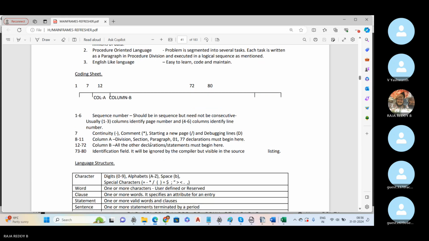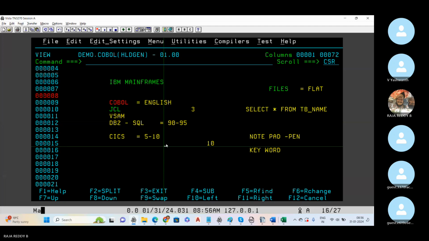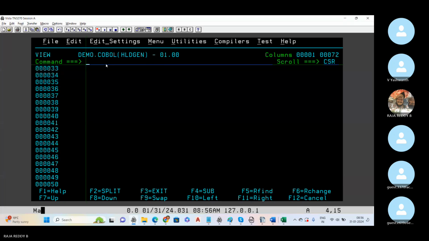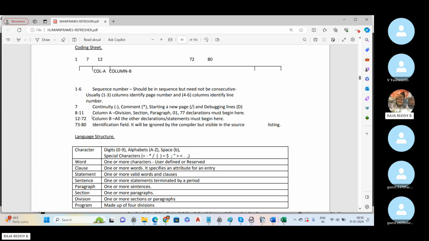Like any other programming language, in COBOL also we have to follow some rules while writing the program. Let's say I have a 1 to 72 sheet. We should follow some rules about where to start. This is the column and this is the row. Shall I start from column number 1 or column number 2 or something like that? For COBOL also, they defined some rules we have to follow.